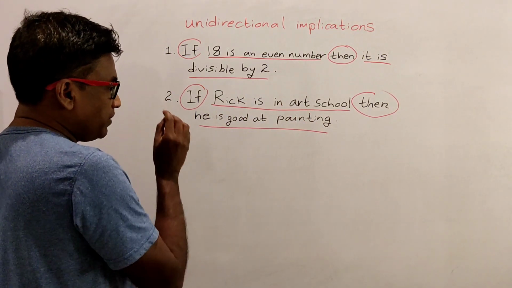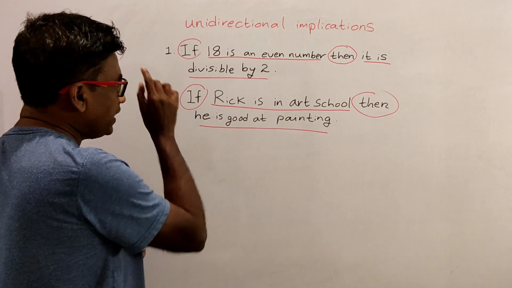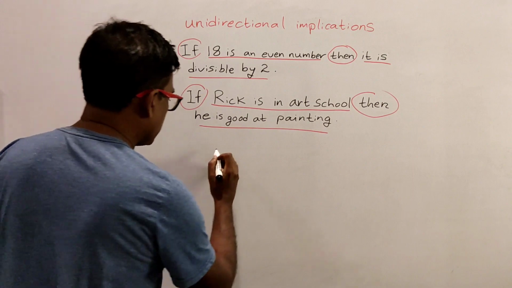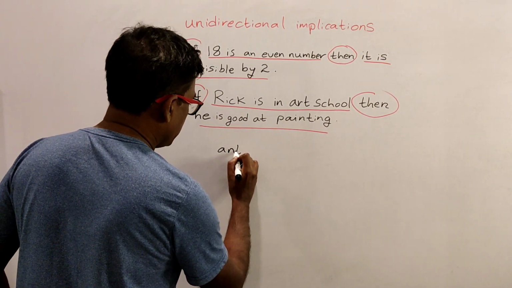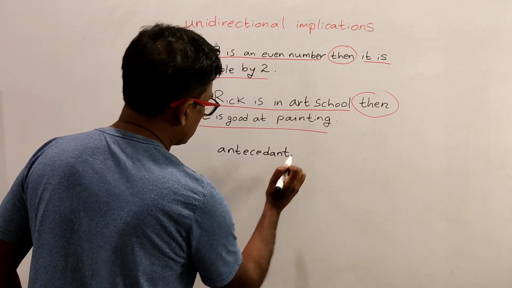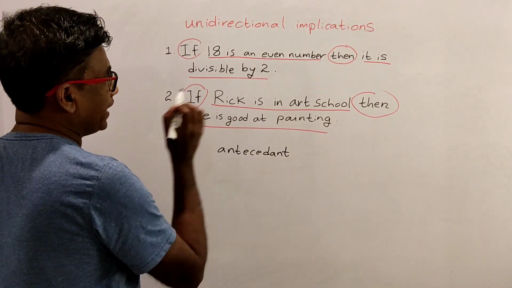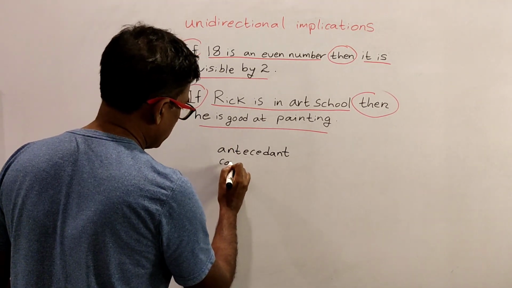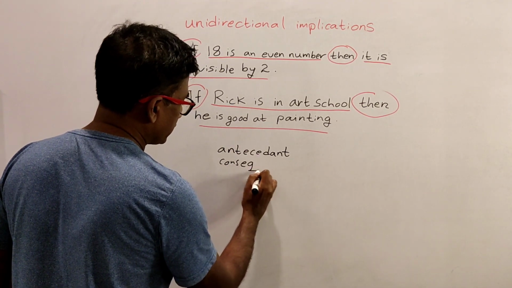Now the atomic proposition which immediately follows if is given the honorary term antecedent, and the atomic proposition which immediately follows then is called the consequent.